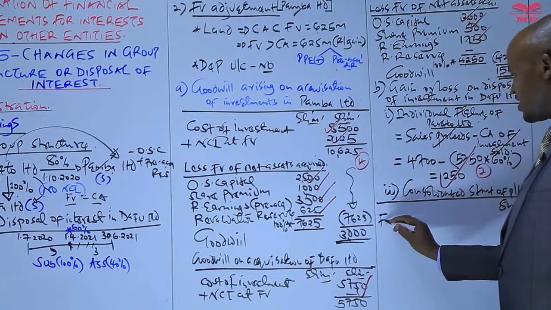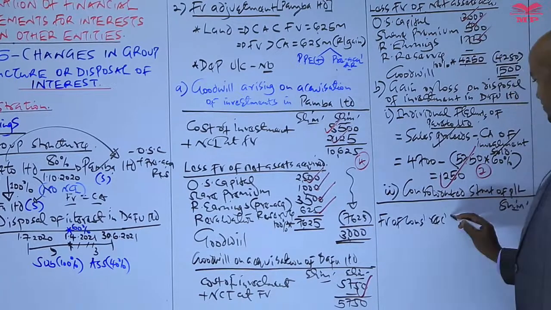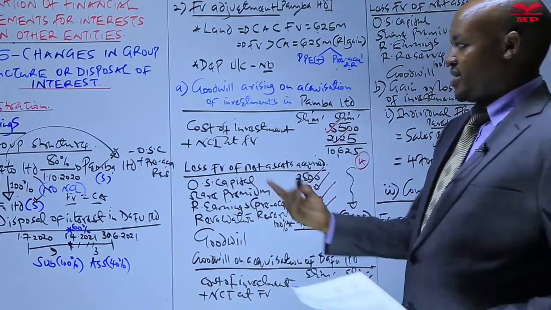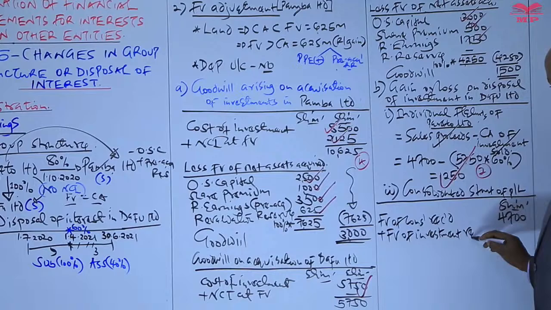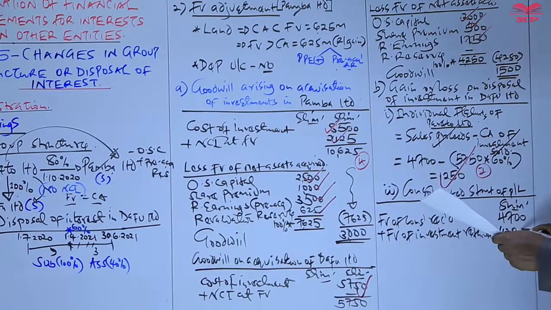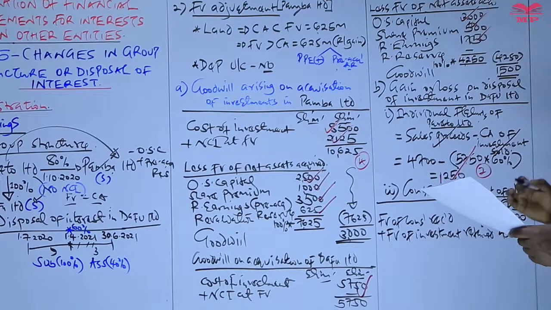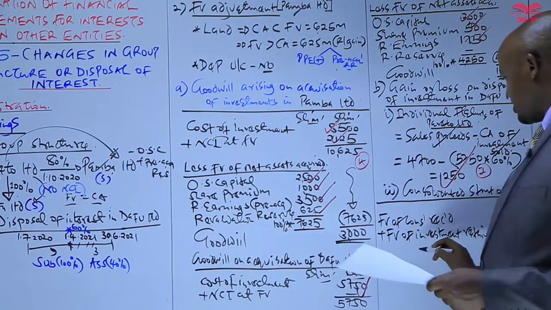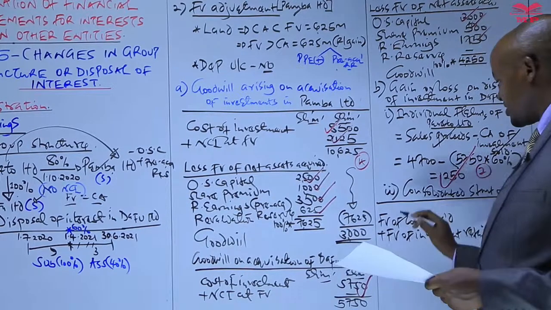In terms of how we compute this, we take a number of figures. Number one, we take the fair value of consideration which was received, how much the parent company received after selling the 60%. Then the fair value of the investment which was retained, which we have in note number 4 as a figure of 4,300. The fair value of the 40% equity interest retained was 4,300. After adding those two figures, we proceed and we less two items.